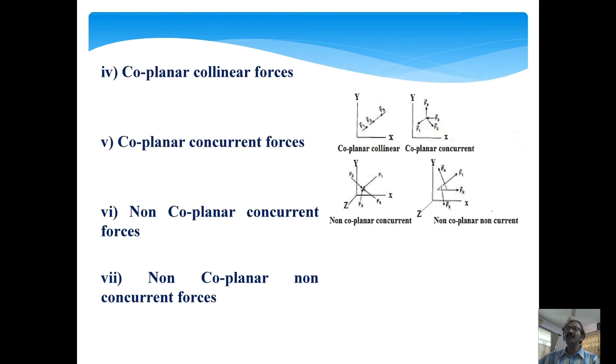Now, coplanar collinear forces: the lines of action of all the forces lie in the same plane as well as pass through a common line. Similarly, coplanar concurrent forces: the lines of action of all the forces lie in the same plane as well as pass through a common point.